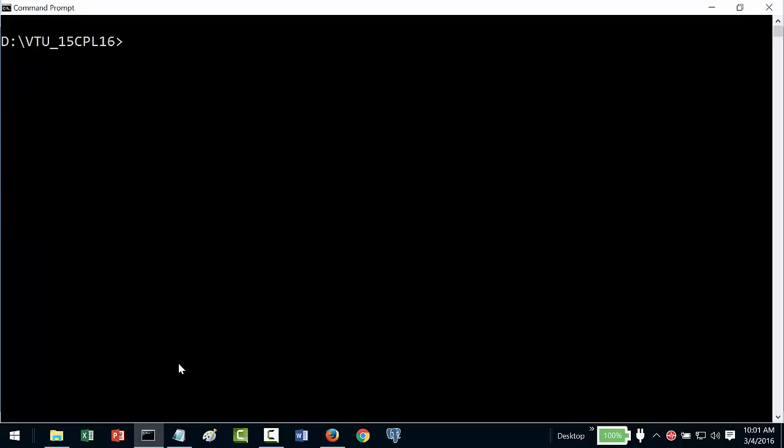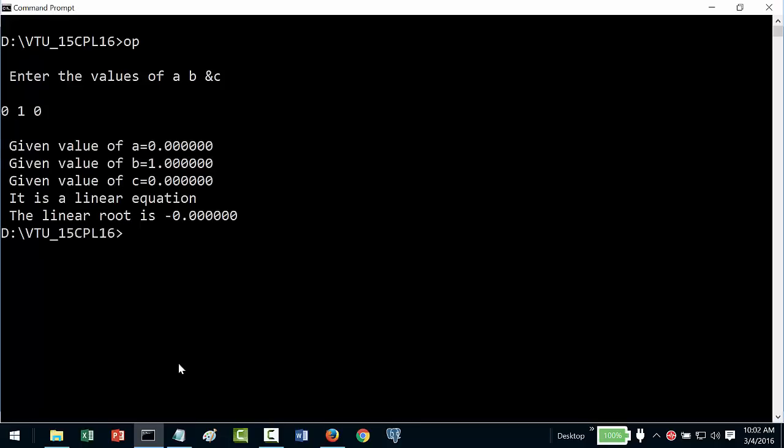So suppose I give something like, if my value of A is 0, value of B is 1, value of C is 0. Okay, in that case, the linear root just gives minus 0. Of course, it is insignificant there, but anyhow, minus C by B, right?